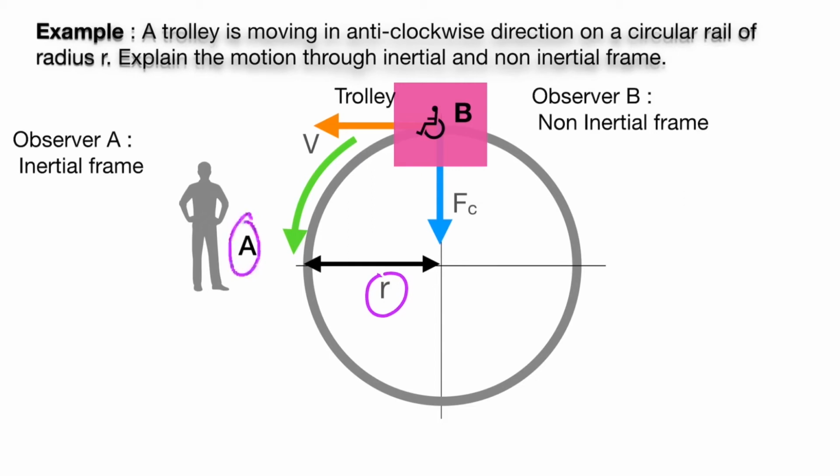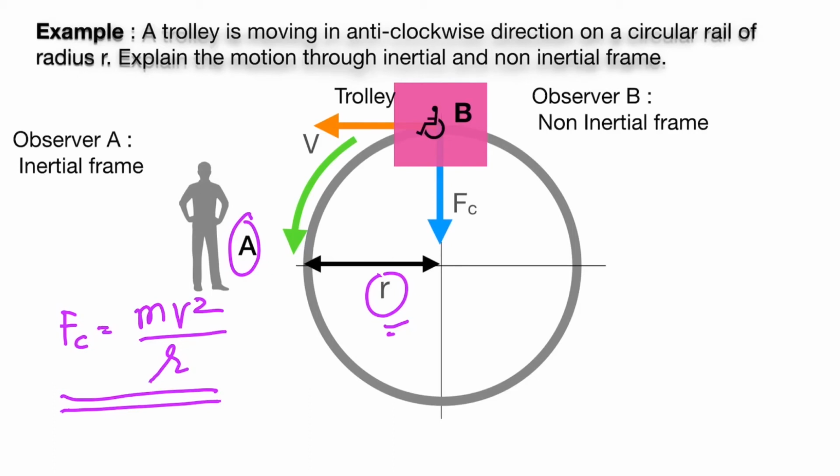Observer A sees that the trolley is moving on a circular path of radius r. That means the trolley is under a centripetal force Fc, which is equal to the mass of the trolley times the speed of the trolley squared divided by the radius of the circular path. And this is the net force on the trolley, explained as per Newton's second law.